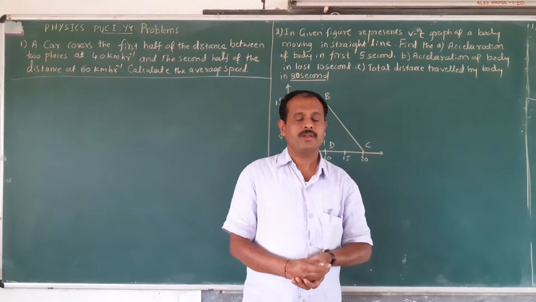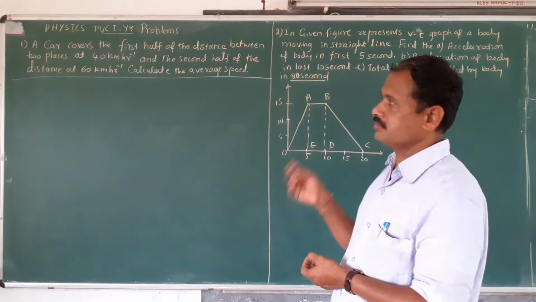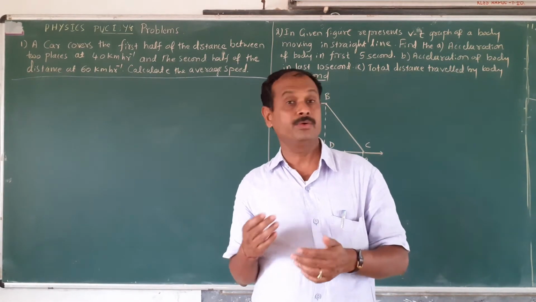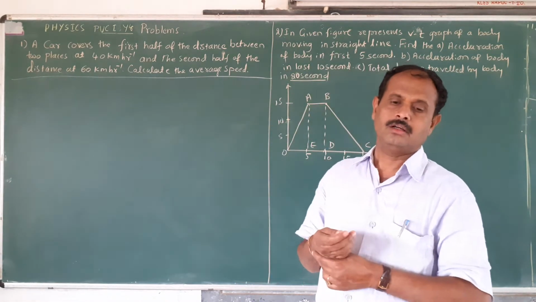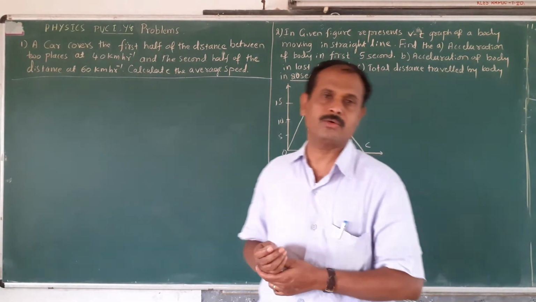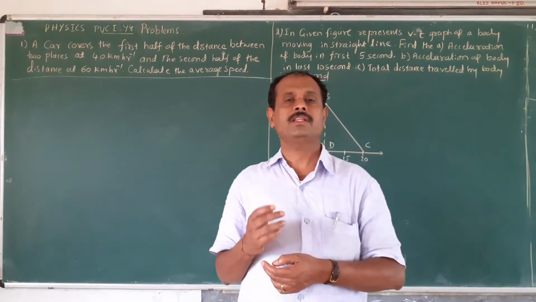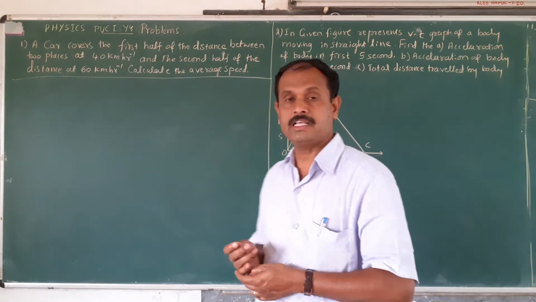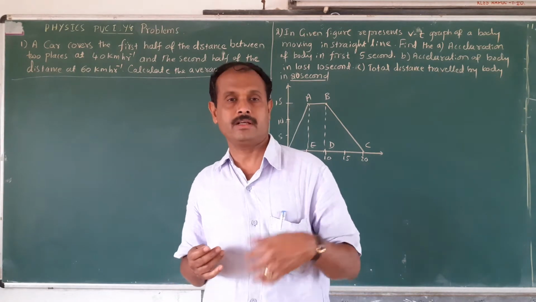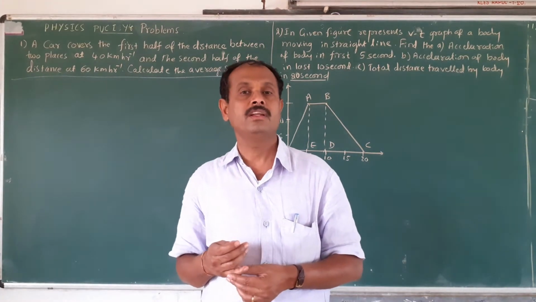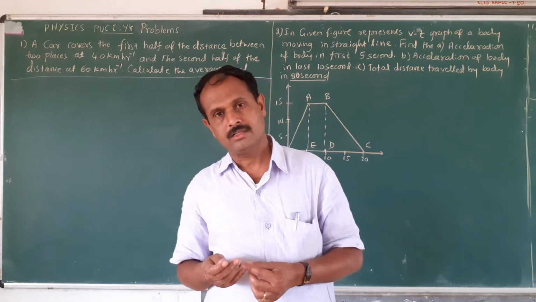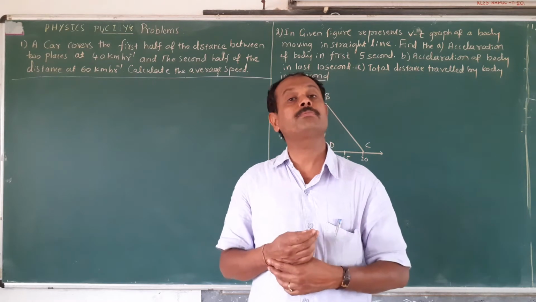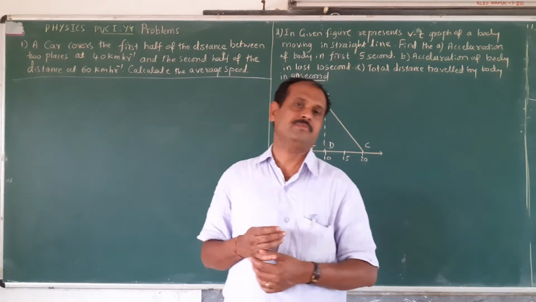Now, what is the problem? There are two problems here. But you know a few things. That is distance. Distance is the actual path length traveled by the particle. But displacement is when a particle moves from one point to another point, the least distance between the two points. It is the path length in one particular direction that is called displacement.